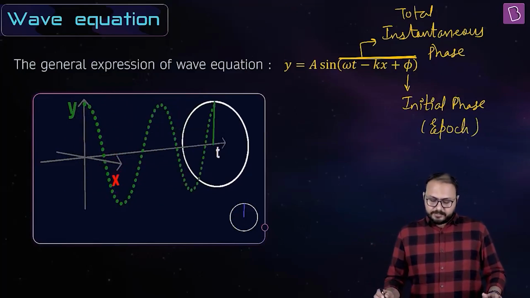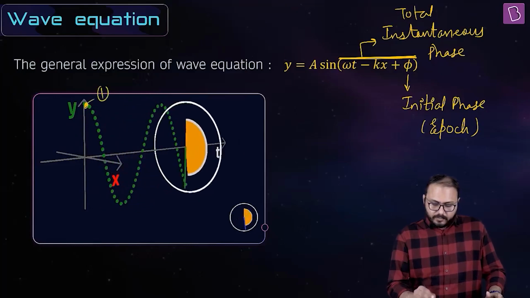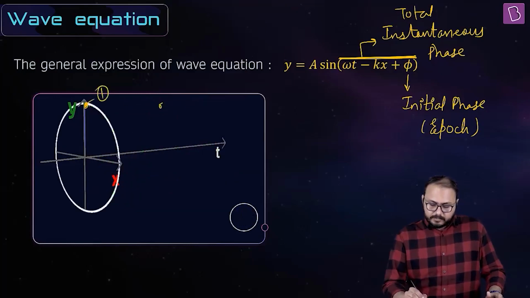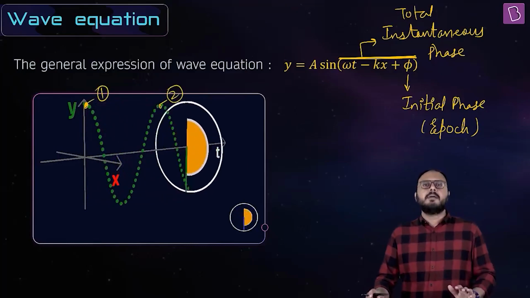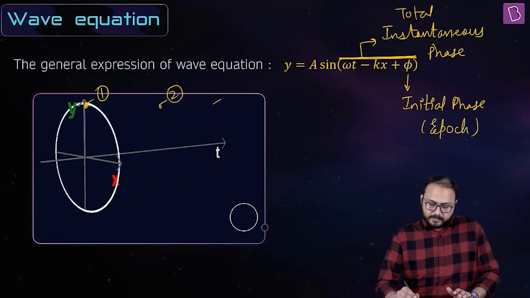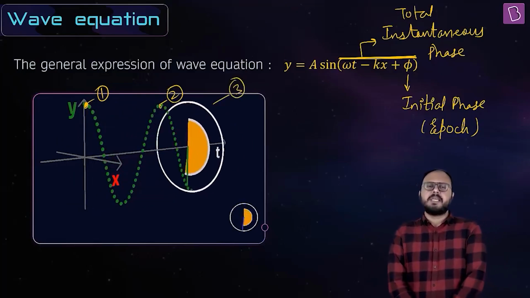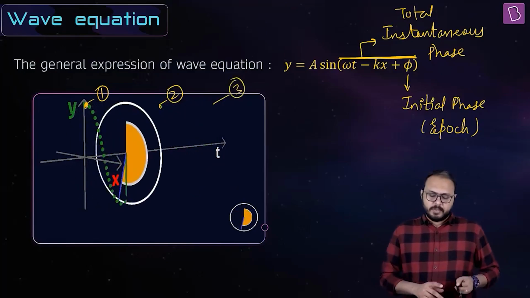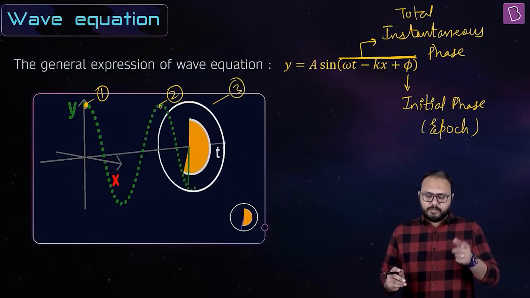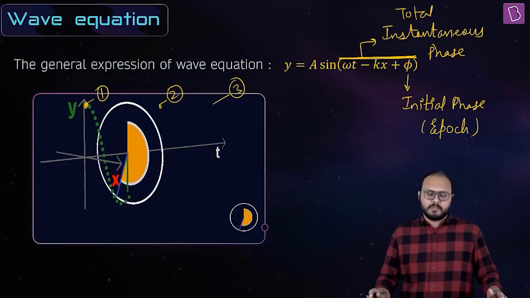Okay. Now, phase means, watch this now. Ready? Ready, sir. Okay. Watch. I have marked 1 and 2. Watch what happens to the circle at 1 and 2. And this is 3. Keep watching. I am saying your circle becomes full yellow when you go from 1 to 2. It does. Check again.